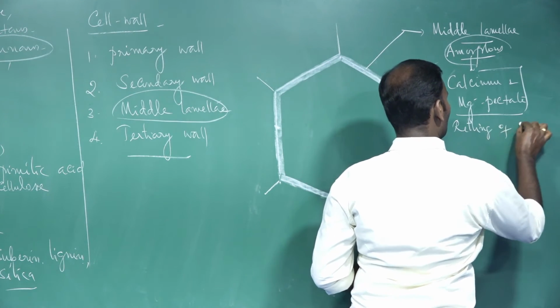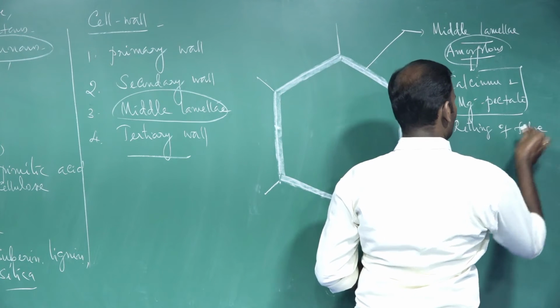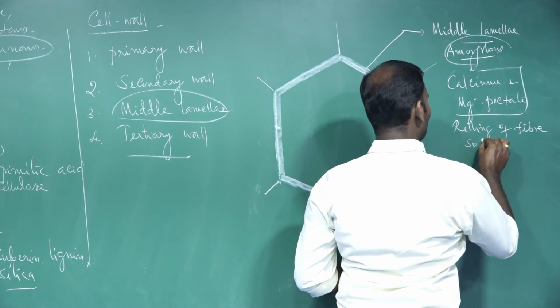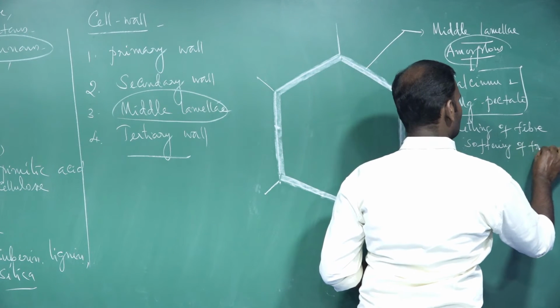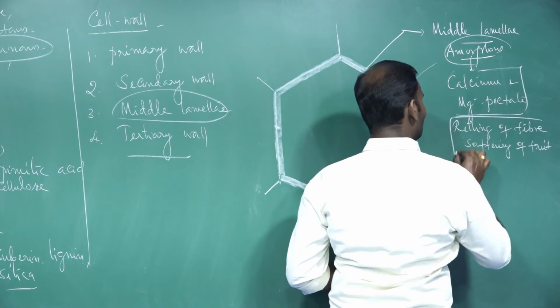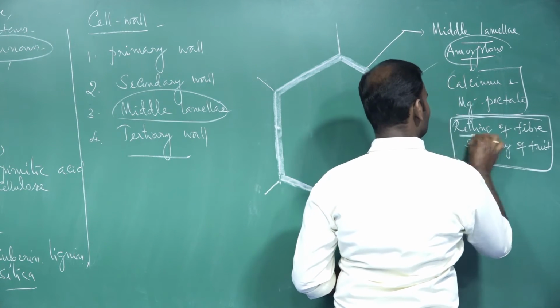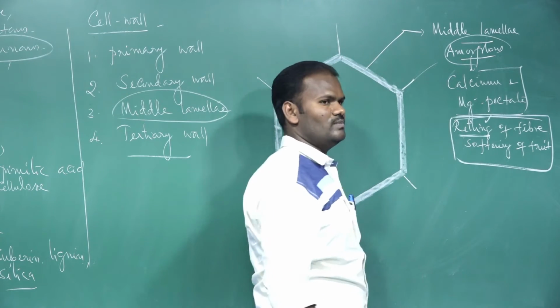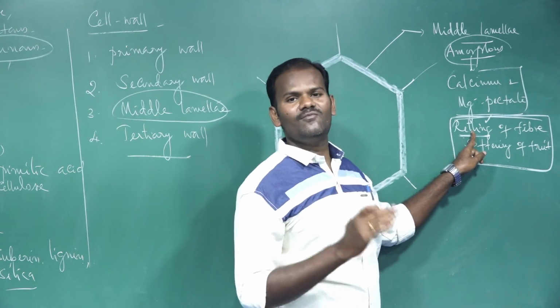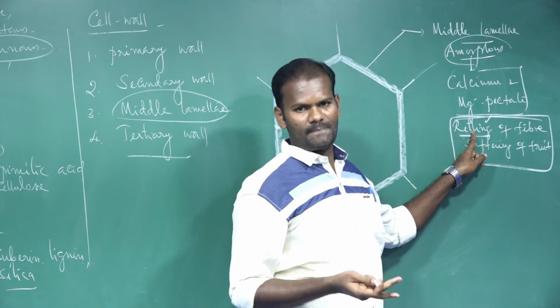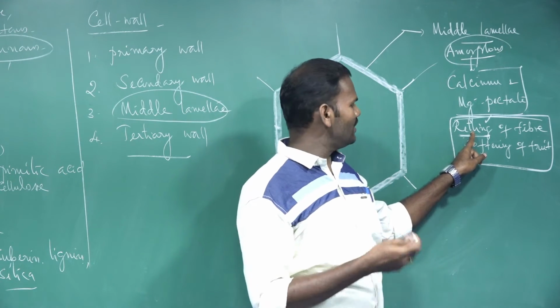Retting of fibers, and then softening of fruit. Do you know what is called retting of fibers? The process of separation of fiber is called retting of fibers. Fiber is obtained from the cell wall of fiber-yielding plants, for example, jute and hemp.